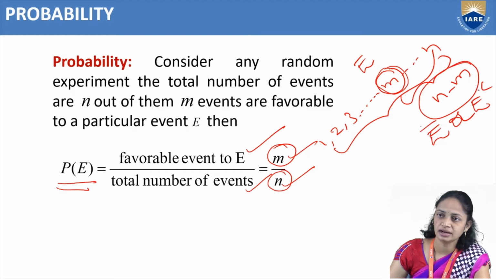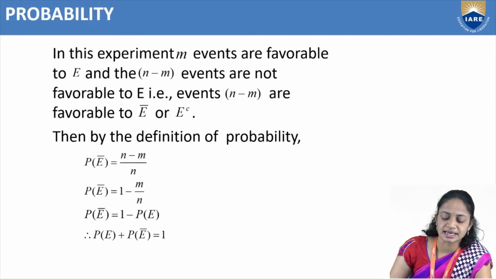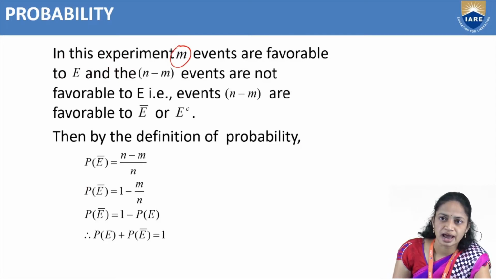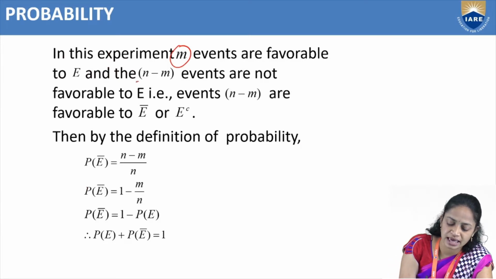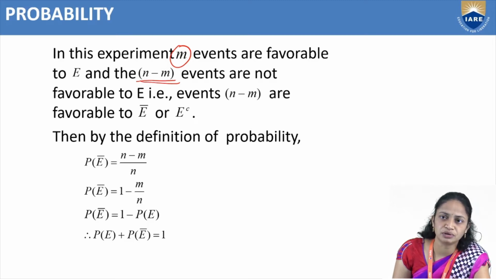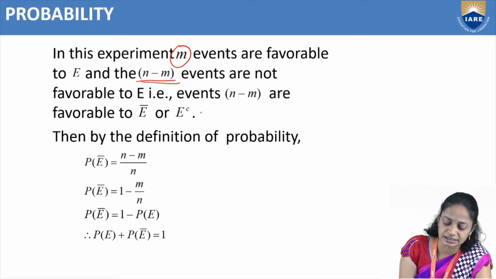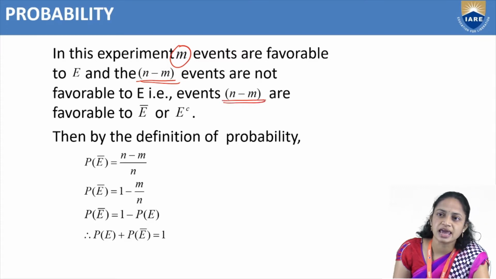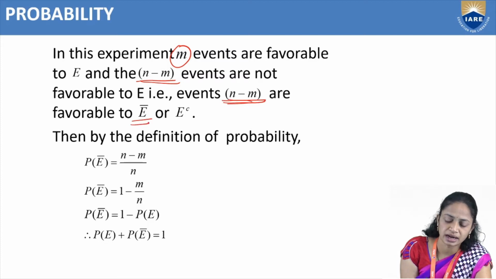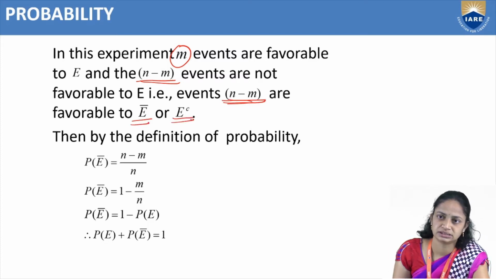In this experiment, m events are favorable to E and n minus m events are not favorable to E.